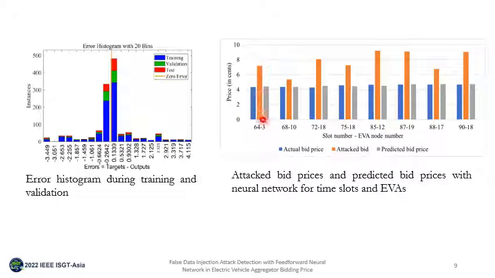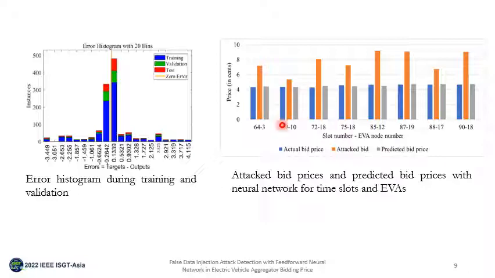Now when the data of the day-ahead price and the power demand is given, the predicted price is around 4.1. And if you look at the difference between the attacked price, which is the manipulated one, and the predicted price, the error is too large, and this indicates there is a presence of manipulation or bad data here.